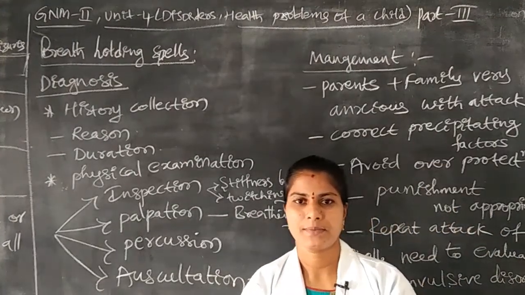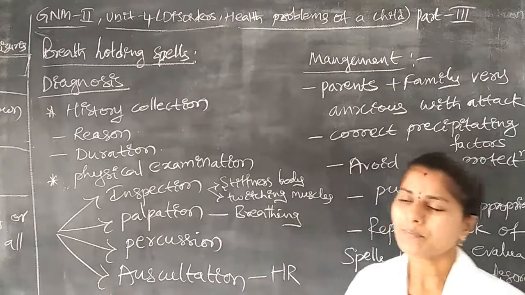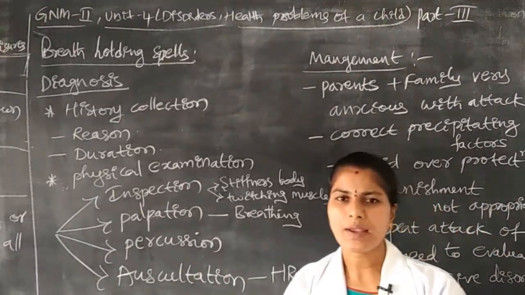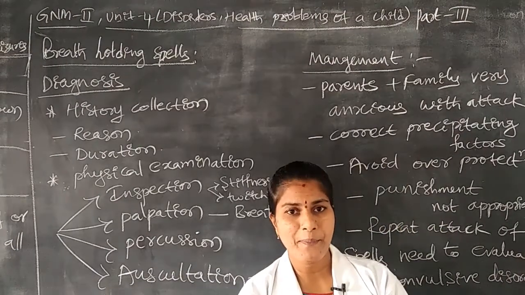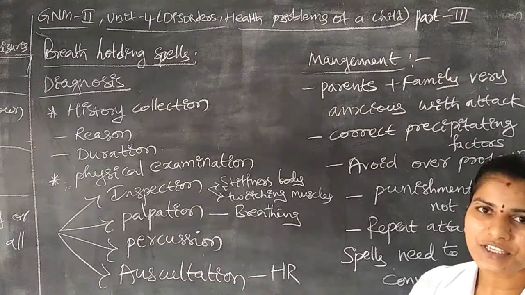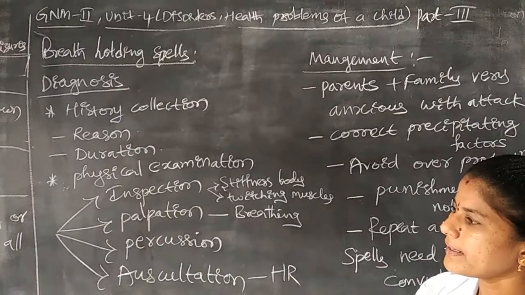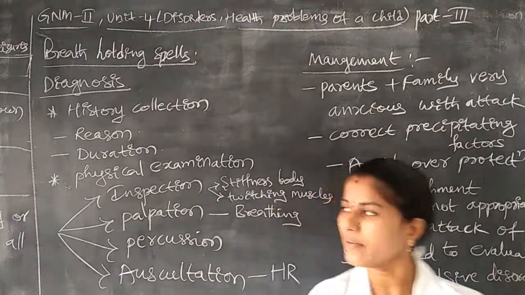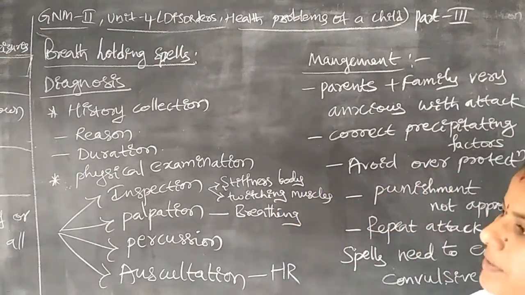Next we go for another step, palpation. In palpation, the breathing pattern should be differentiated. Shortness of breath is there in a child suffering from cyanotic spell.